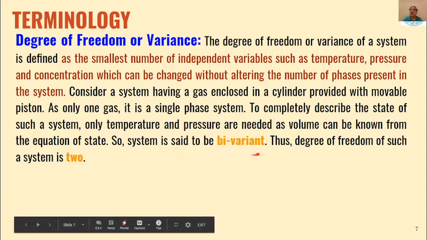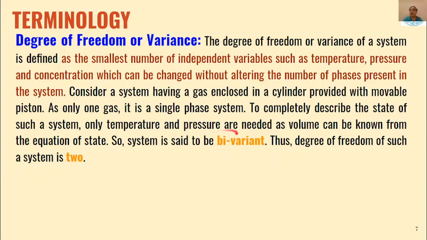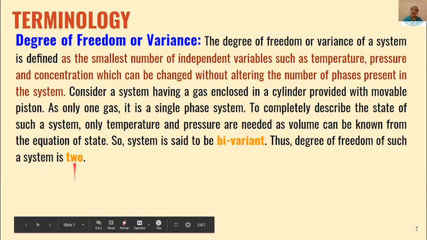So the system is said to be bivariant. That means this is dependent on these two independent variables, temperature and pressure. If you change these, this will change. And the system is said to be bivariant. The degree of freedom of such a system is called 2. Any system which is bivariant, that means its degree of freedom is 2. If it is monovariant, the degree of freedom will be 1.